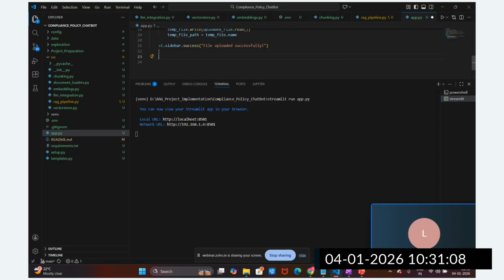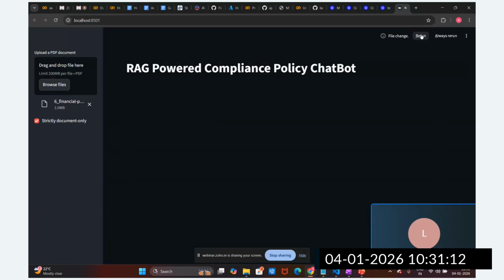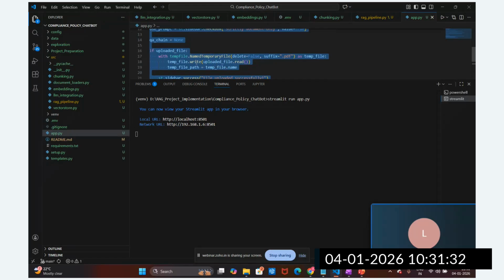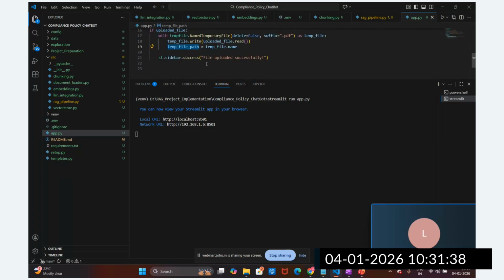Now you can see, guys, I'm going to save this and rerun this. Now you can see this file is uploaded successfully, right? Whenever I upload this file now, it will show the message, and it will load this file locally. Let me rerun this. We have just read it into the temporary file, and then we have stored the success message.